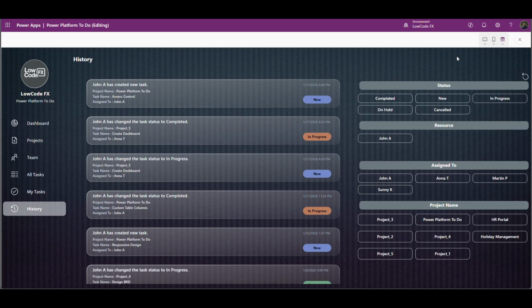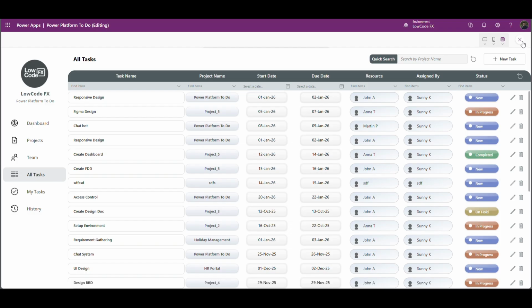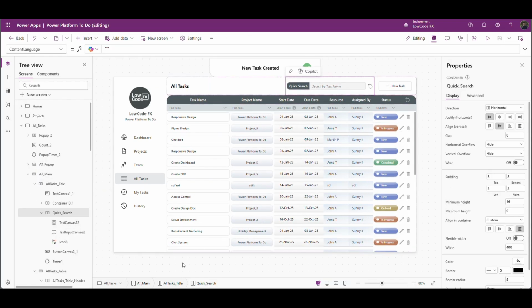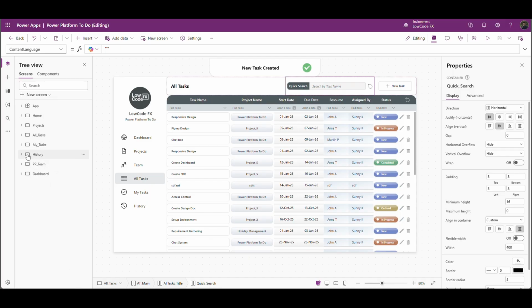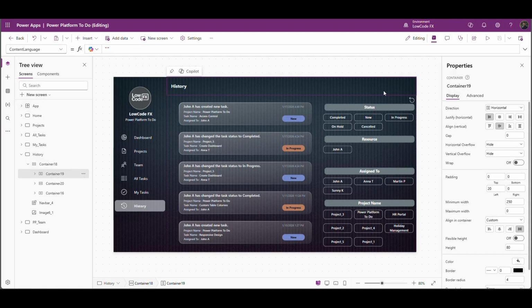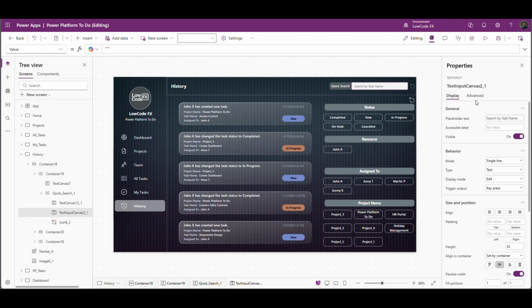So let me just bring that from all task screen here. I will copy the entire container and use it in history. This block I will paste and I will make this space between the placeholder.